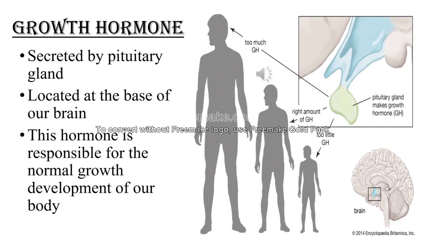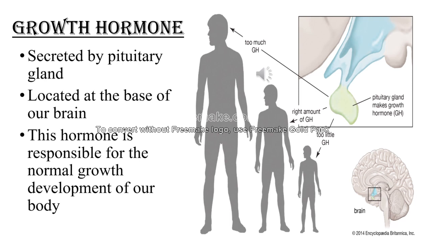So the next hormone that we are studying is growth hormone. This growth hormone is secreted by the pituitary gland, which is located at the base of our brain. What is the function of this hormone? This hormone is responsible for the normal growth and development of our body. If there is a deficiency in growth hormone, what happens? It will result in dwarfism.